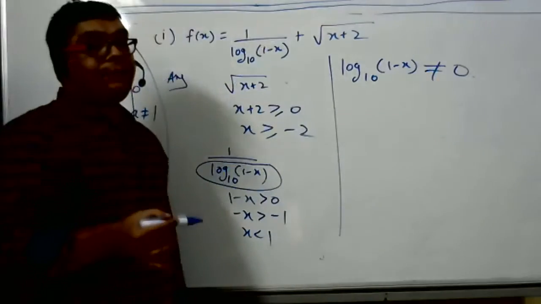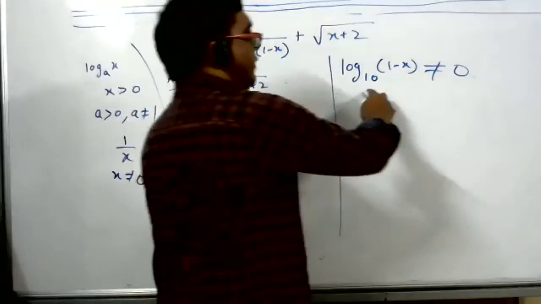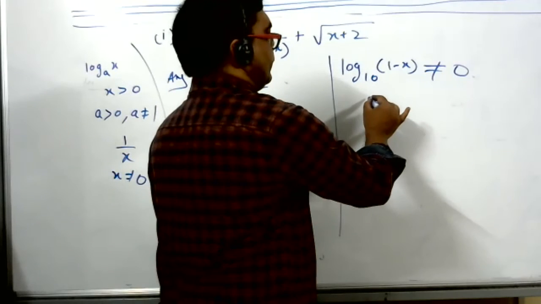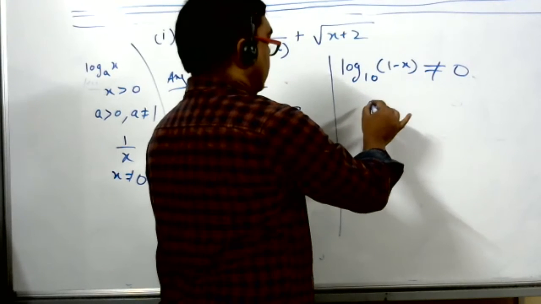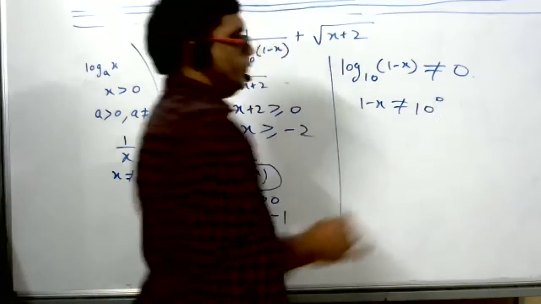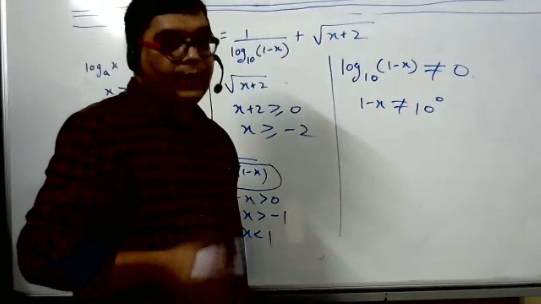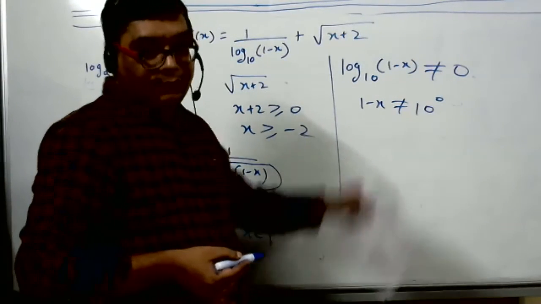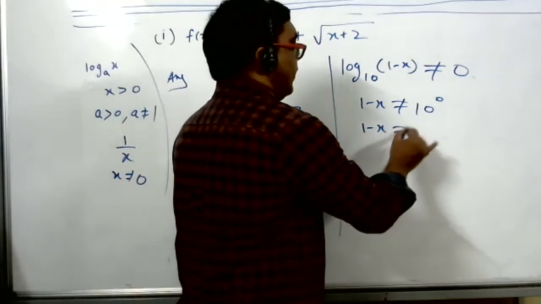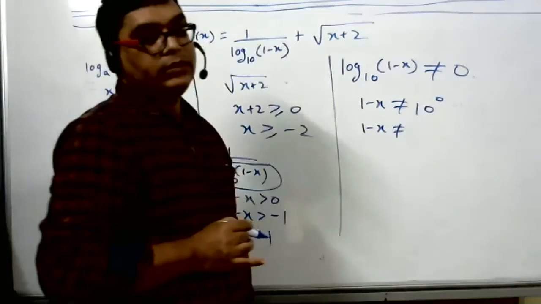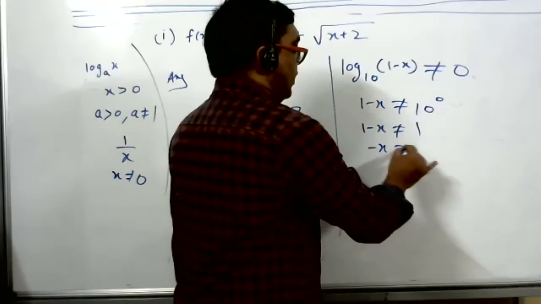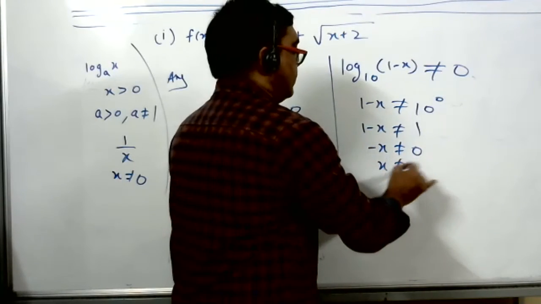Now use the definition of log. Where will this 10 go? To the right side. 1 minus x is not equal to 10 to the power 0. Can you make out how I wrote it? Definition of log. Now 1 minus x should not be equal to 10 to the power 0, which is 1. So minus x should not be equal to 0. x should not be equal to 0.